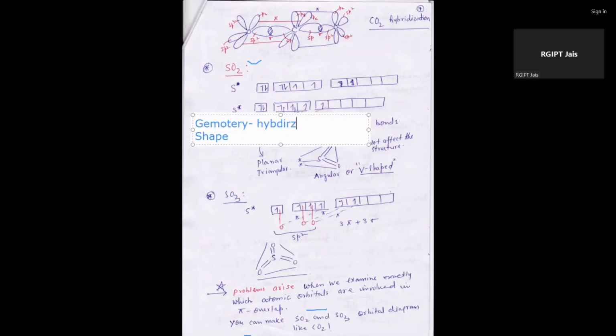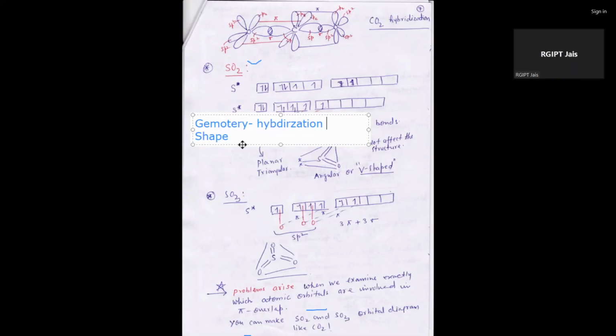After hybridization we see which category it falls in, like sp3, sp2 or sp, so we can categorize the geometry as linear, trigonal bipyramidal, tetrahedral or trigonal planar.